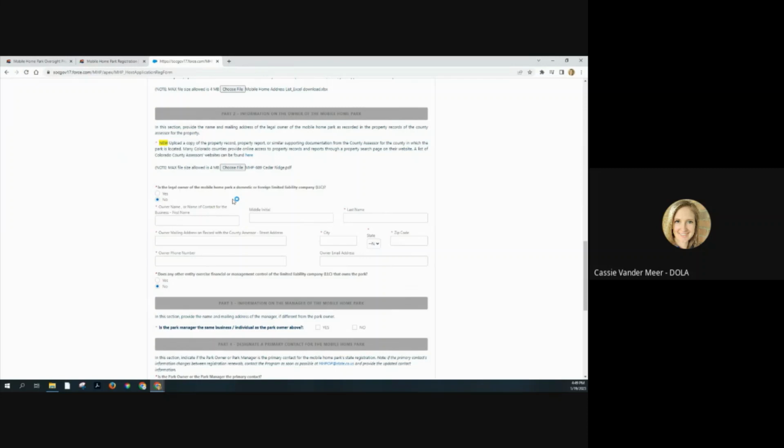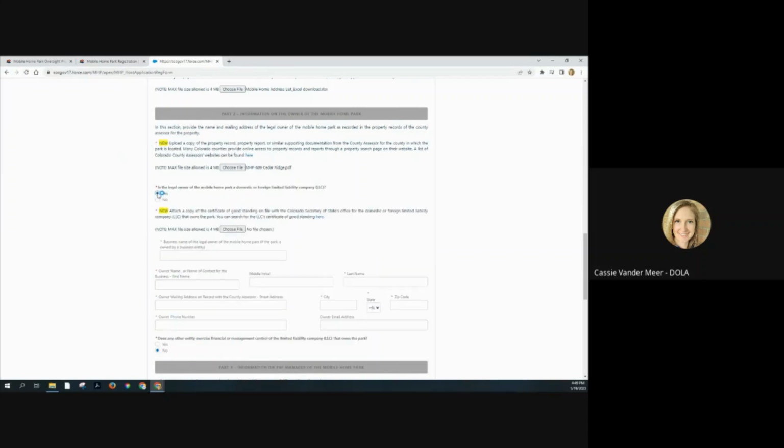And then if you click yes, a new field pops down asking you to supply a certificate of good standing from the Colorado Secretary of State's office. There's also another registration training video on how to pull this type of document. You can go watch that briefly, and then you can go get your document and upload it here as well.